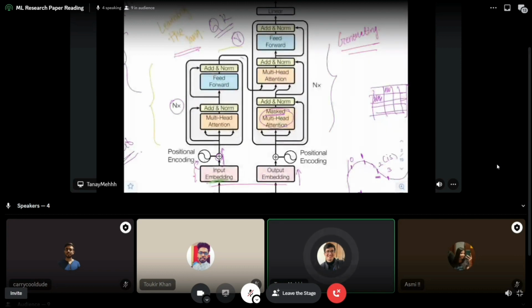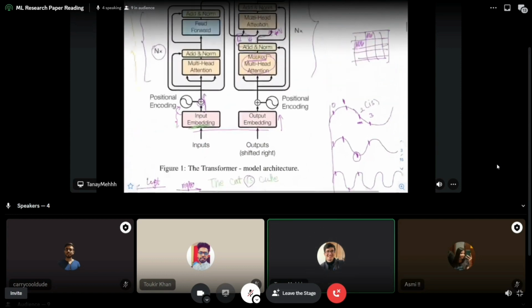So if I'm not wrong, this is query, this is key, and the value we are getting from here, right? And if you want a more intuitive understanding of why this is happening, remember I told you that the encoder's job is to learn the language, to learn the semantics of language, right? And the decoder's job is to make predictions on that basis. So whatever related to queries and keys we have learned here, and values we are getting from this output.